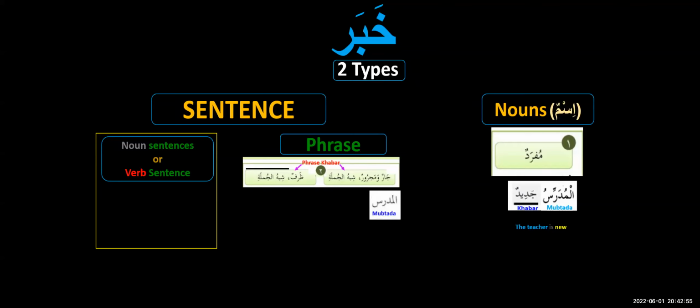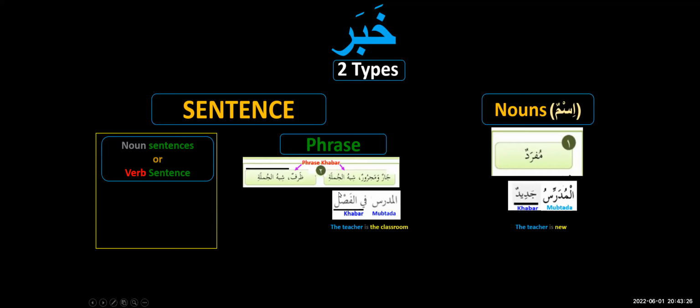Then it is also possible that the khabar will be more than one word. If I say al-mudarrisu, once again I become quiet. Again you are wondering, what about al-mudarris? Please say something about the teacher. Is he new? Is he old? But then I say fil fasl, the teacher is in the classroom. Now you are happy. You got the information. Al-mudarrisu fil fasl, the translation is: the teacher is in the classroom. It's not "is the classroom," it's "in the classroom." "In" is missing from here. I apologize.